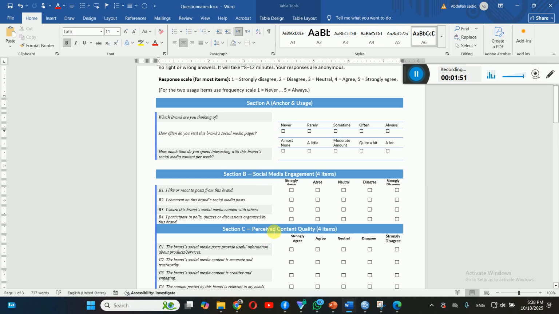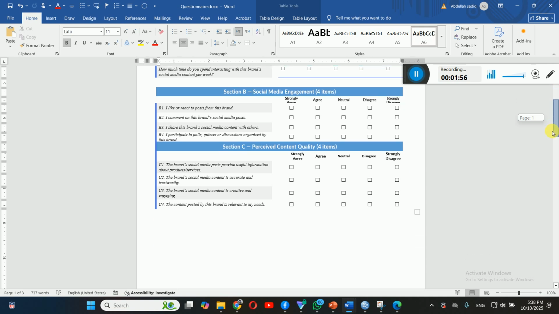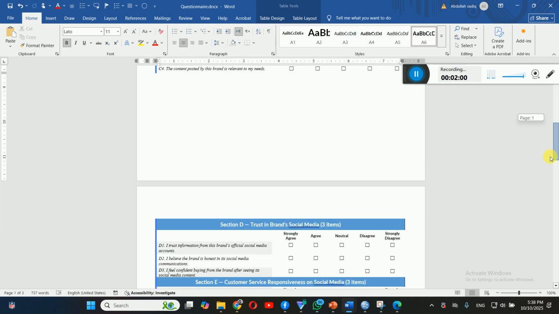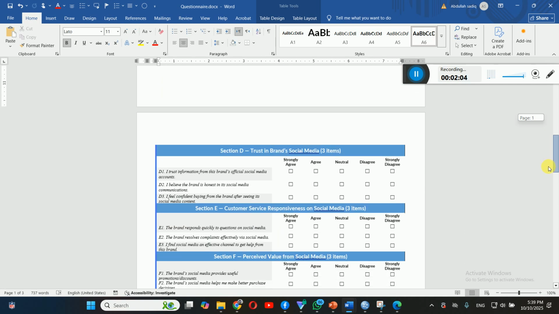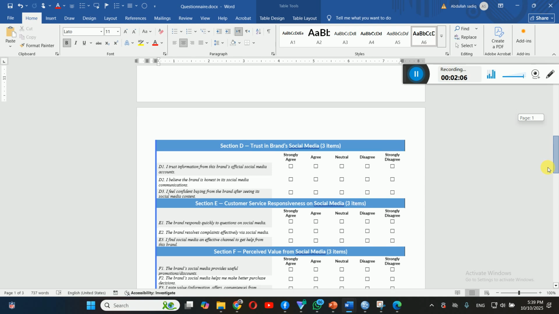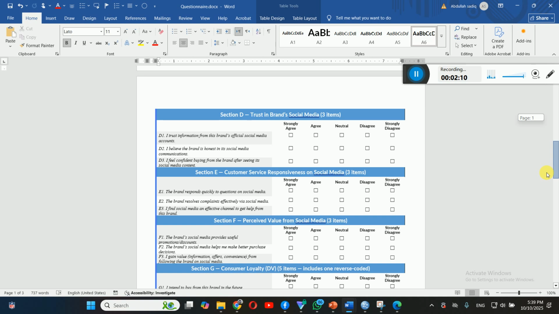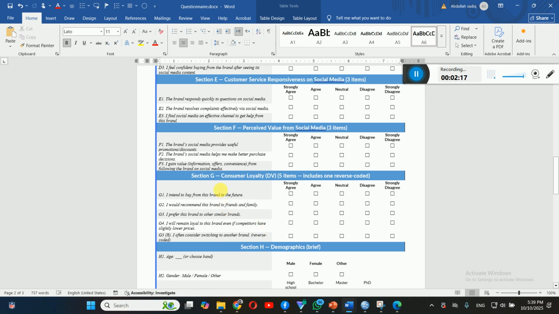Similarly, we have section number C. We have another construct. These constructs are indeed variables, dear students, right? So you can say social media engagement, perceived content quality, and in section number D, we have trust in brand social media, and then we have section E, customer service responsiveness on social media. All of them are independent variables, and we check their impact on the dependent variable, which in our situation here is consumer loyalty. But all of these variables, dear students, are constructs.